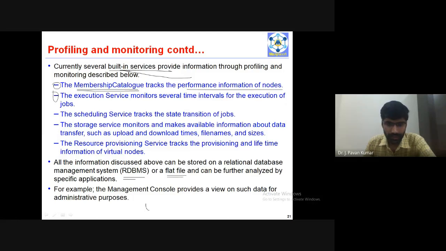Actually, a database will be there; in general, we denote it like this. Yes, this is the database. On top of it, one software will be there, which will be used to store the data, retrieve the data, or update the data. So to perform operations on this particular database, we'll have a software. This software is nothing but the DBMS, database management system. Up to this I think you are clear.